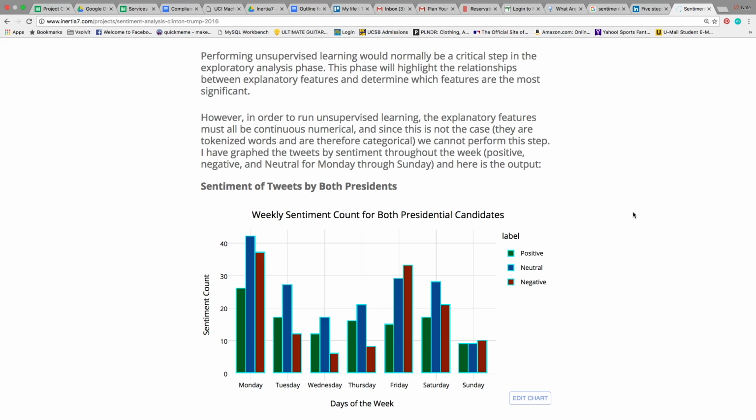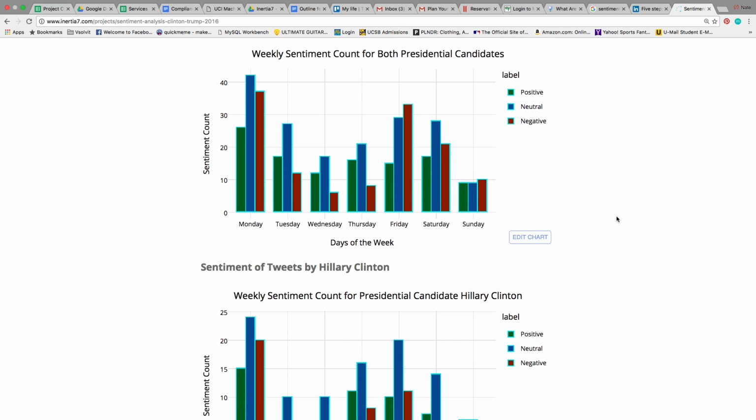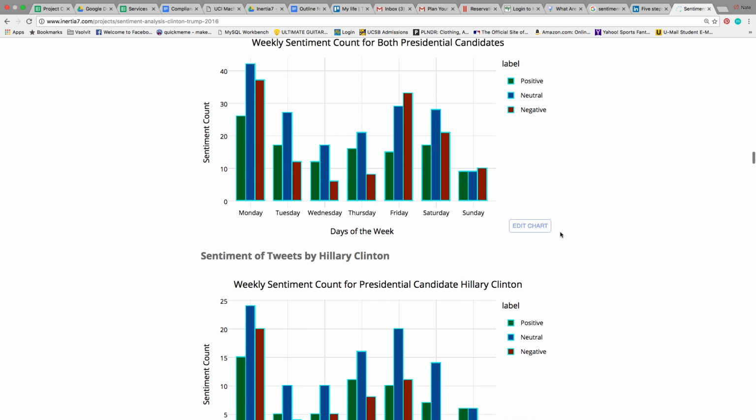I decided to instead analyze sentiment of tweets as a function of day of the week. So, for both candidates, as you can see with these nice little interactive graphs, we got 26 positive tweets on Monday, 42 neutral and 37 negative, and so on. As you can see, a good amount of fluctuation here.